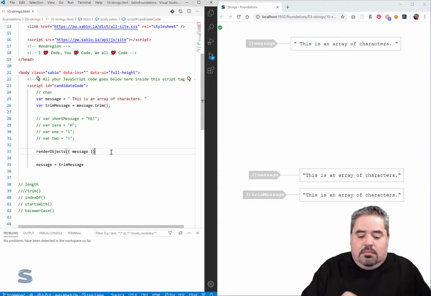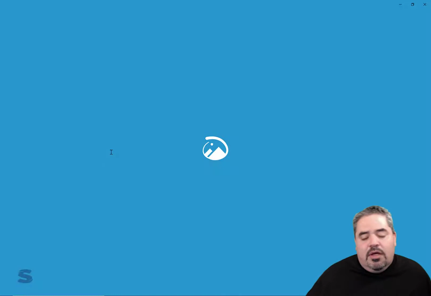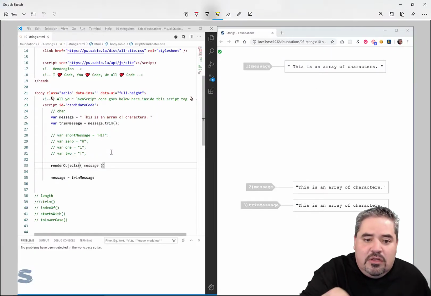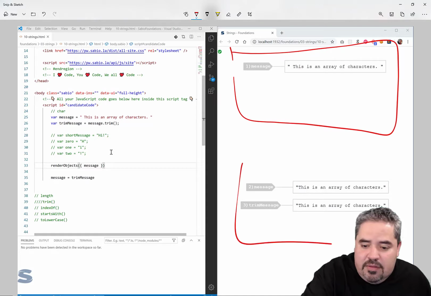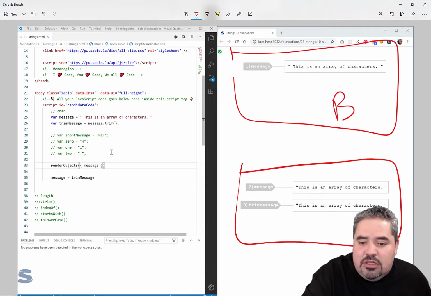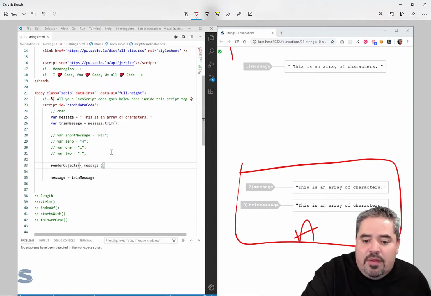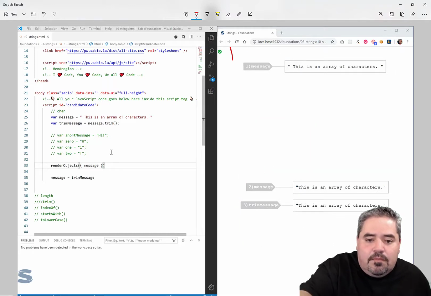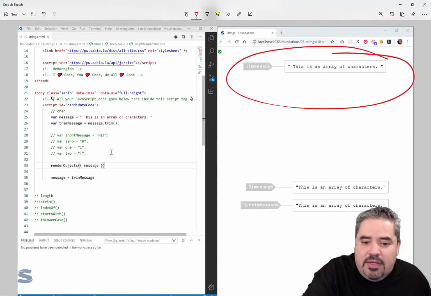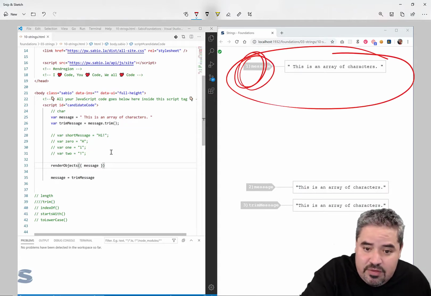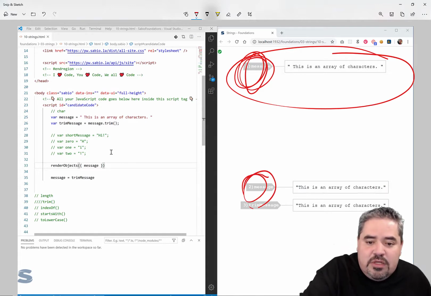Okay. So here's what happened. Notice how in the graph there are these two big areas. This is picture one, and then this is picture two. This is essentially the before and after. Okay, that's what we have going on there. So what happened? We started out with this original message, with this same variable. This variable is the same as this variable. Okay? Those variables are the same.